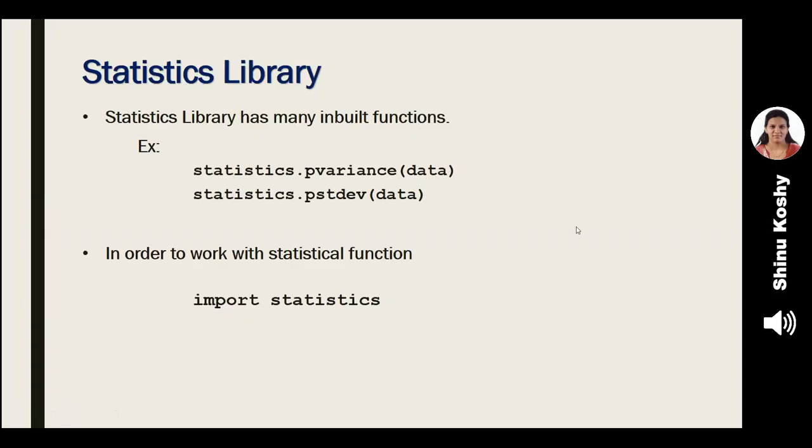So pstdev is the name of the function. Within the bracket, I give the data for which I have to find the standard deviation. And since I have taken it from the statistics library, I use statistics.pstdev. So in order to work with these functions, the most important thing is to import the statistics library. To work with any statistical function, we have to import the library called statistics.